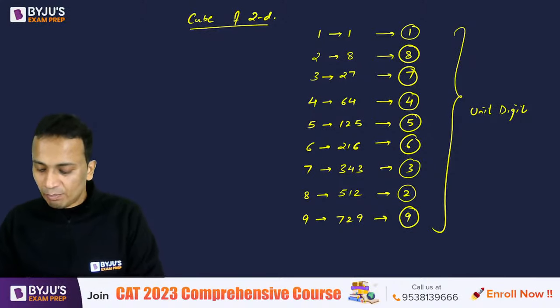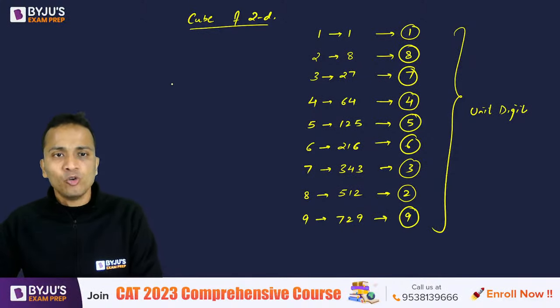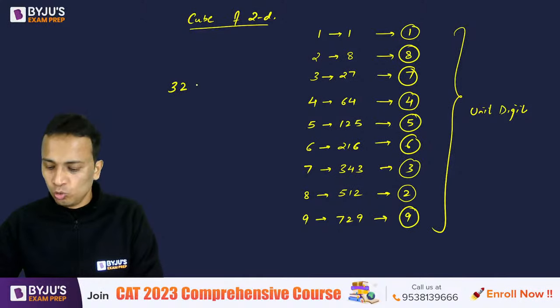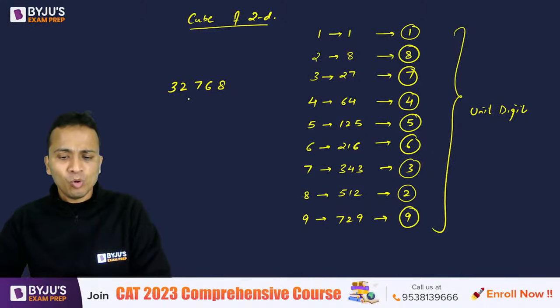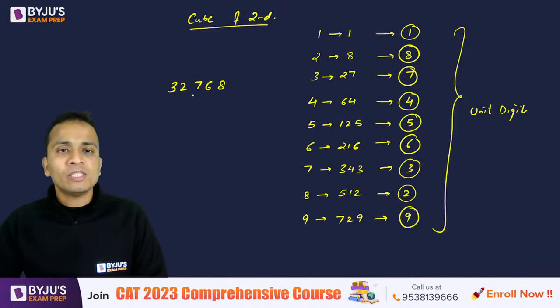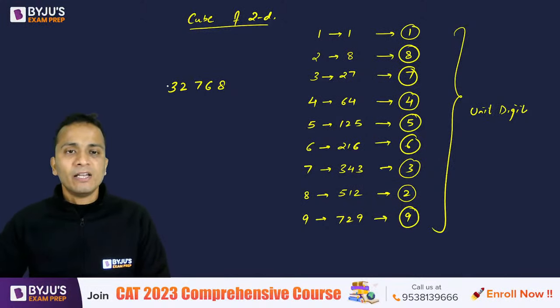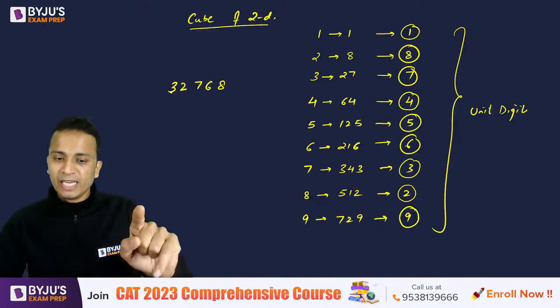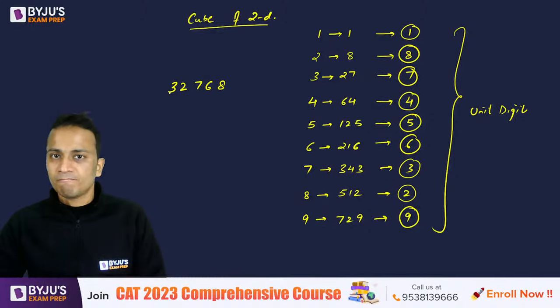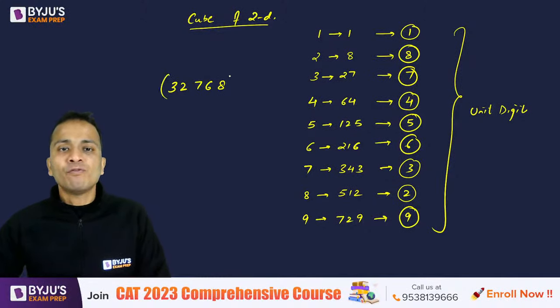So let's take an example. I'll write a perfect cube. Let's say 32,768. We have already seen this number a few moments back. Now let's say it is given that this number is a perfect cube, and I have to find out the cube root of this number.